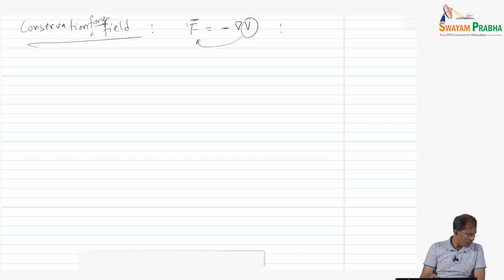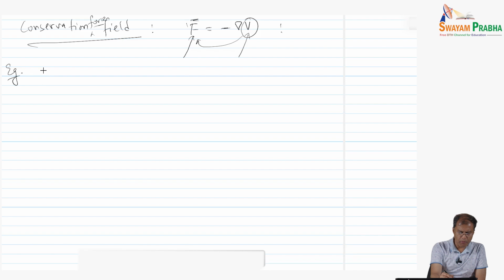Let us look at the problem. Again, the definitions remain the same: F is a conservative force field, V is the potential energy, and so on. So let us look at this idea with an example.